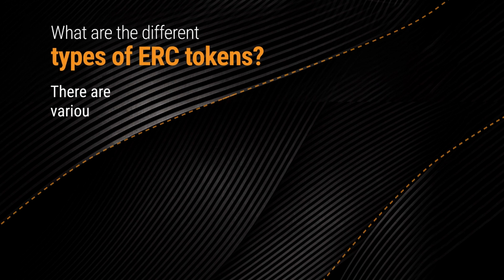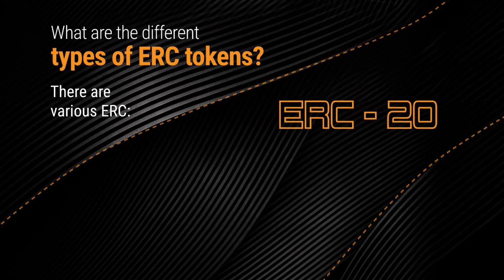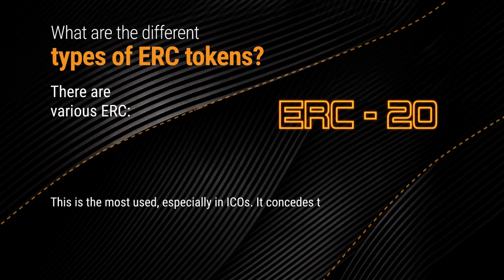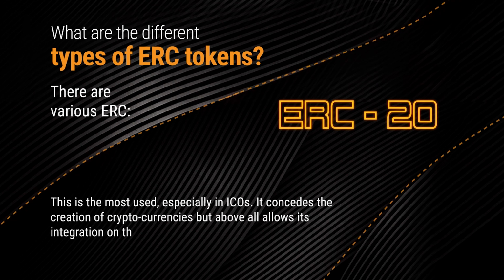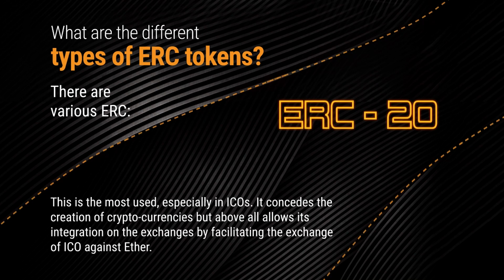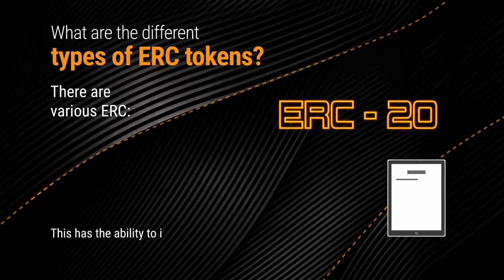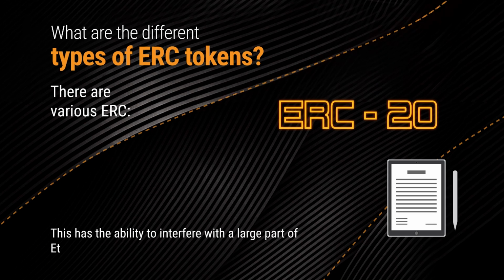There are various ERC tokens. ERC20. This is the most used, especially in ICOs. It allows the creation of cryptocurrencies, but above all allows their integration on the exchanges by facilitating the exchange of ICO against Ether. This has the ability to interact with a large part of Ethereum's smart contracts.